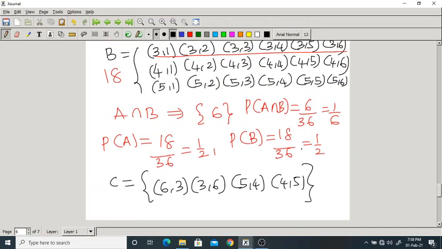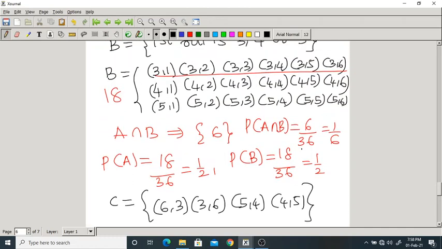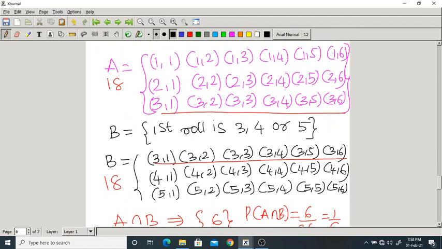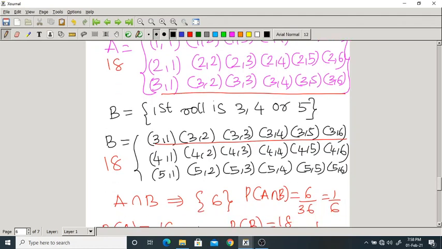Now check the common elements between A and C. How many are there? Only one.